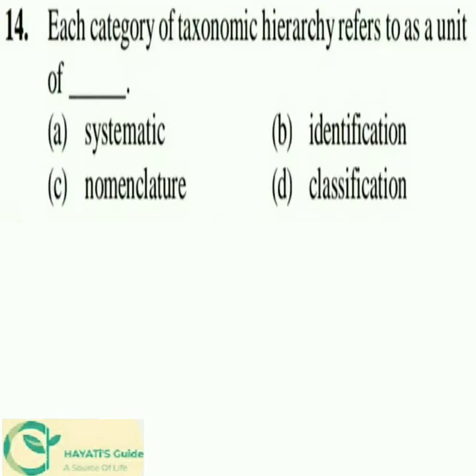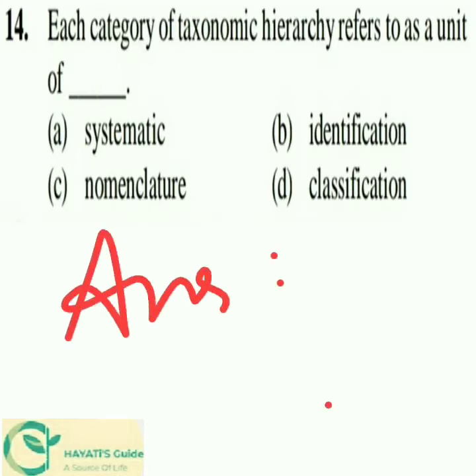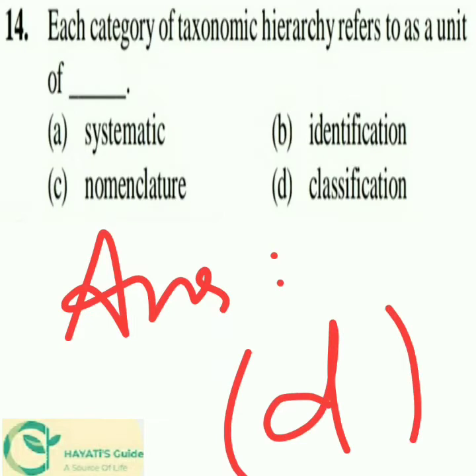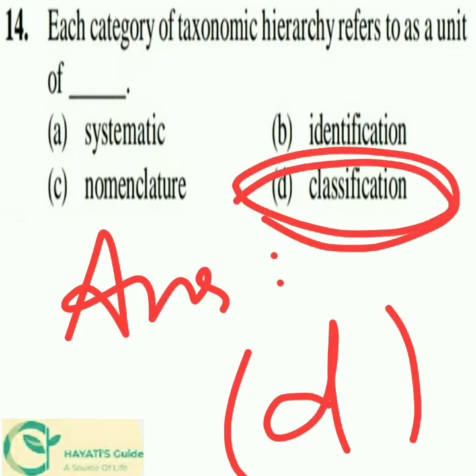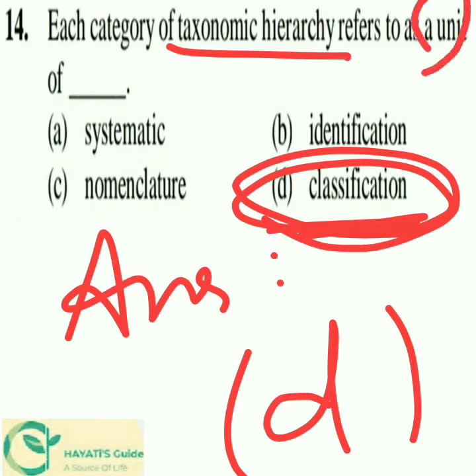14th question, each category of taxonomic hierarchy refers to as a unit of, and the options are as given below, and the answer would be option D. So classification is the answer. So each category of taxonomic hierarchy refers to a unit called classification.